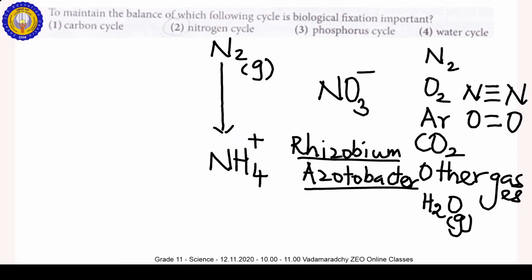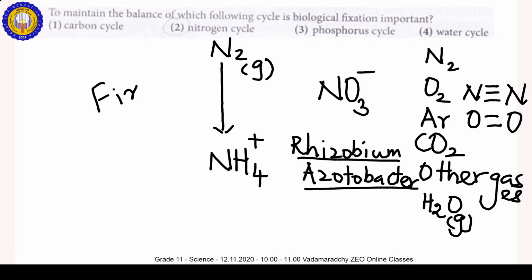These bacteria have the ability to convert the atmospheric nitrogen gas into NH4 plus, and this NH4 plus reaches the soil. This means nitrogen fixation.